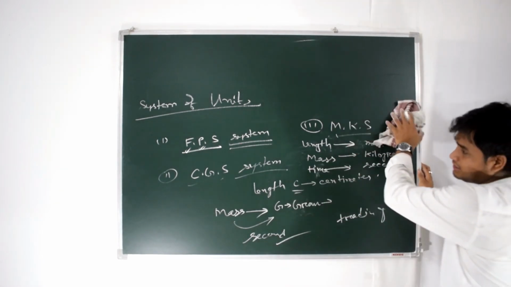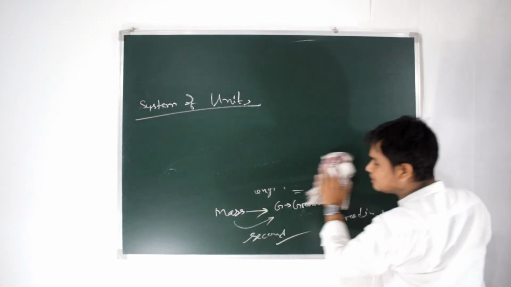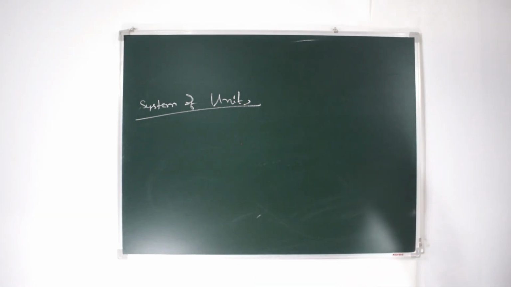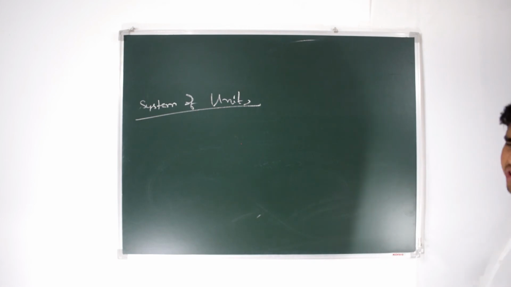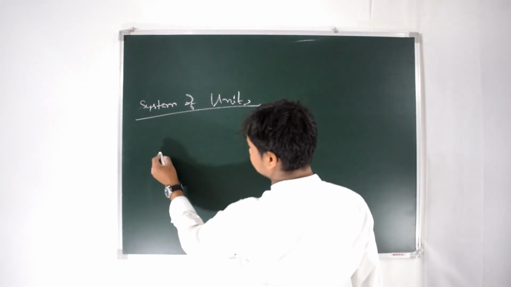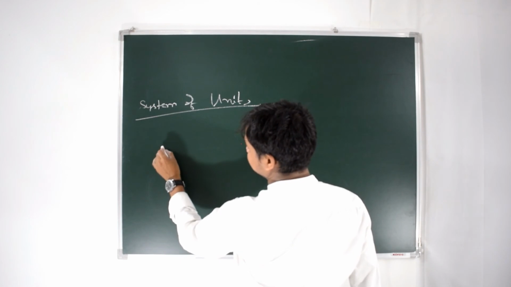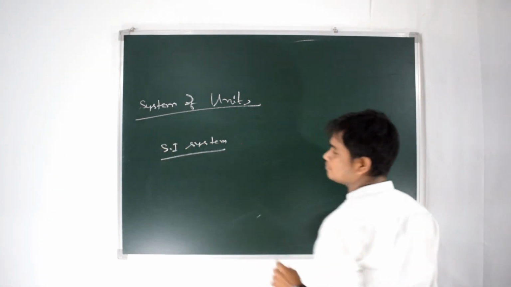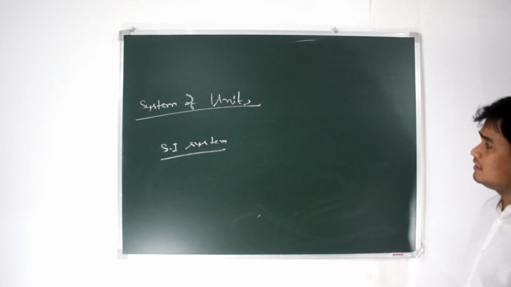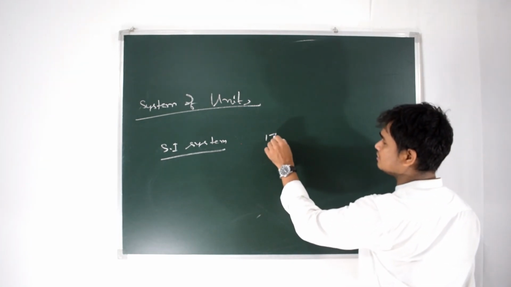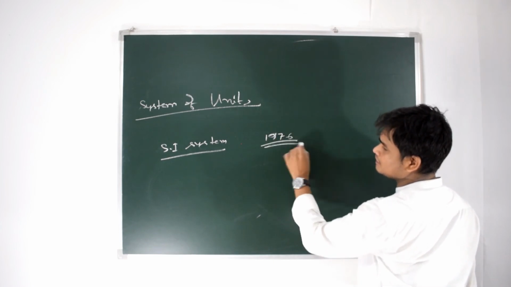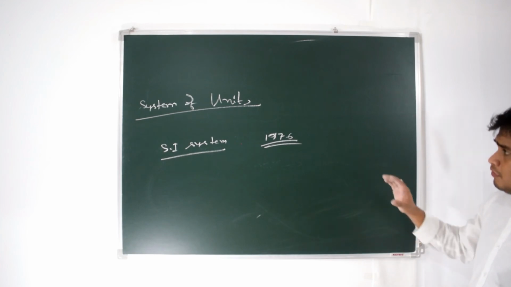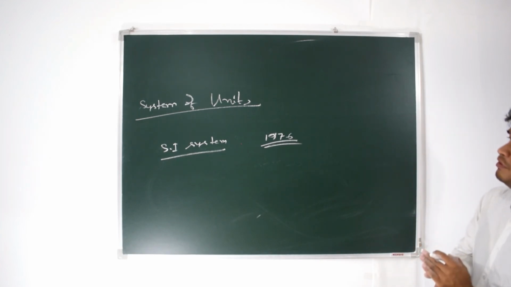Therefore, we need a standard system of units such that these problems are reduced or eliminated. So the SI system is used, the standard international system, adopted by all over the world in 1976 for better measurement.